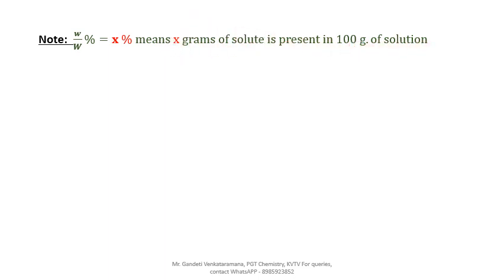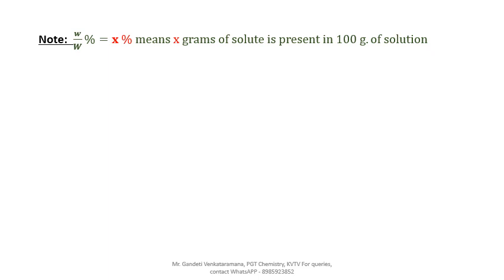This is the meaning. Focus on the meaning. Don't learn by heart. Try to understand what the statement means. W by W percentage equal to X percentage means always X grams, that number represents grams, of the solute is present in 100 grams of the solution. This is the meaning of the statement.